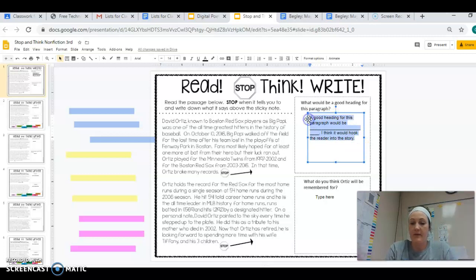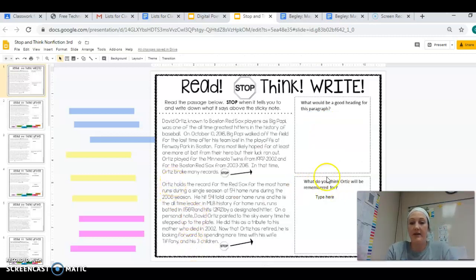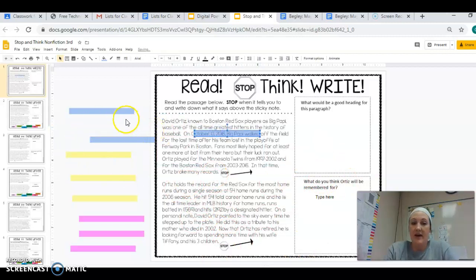Then I would go ahead and read the second paragraph, answer the question, reread it, check it, reread it, check it. Remember, you can use these to highlight. If I move that, I can still see the text, but it's highlighted right here. There are different colors you can use if you want, but you don't have to.